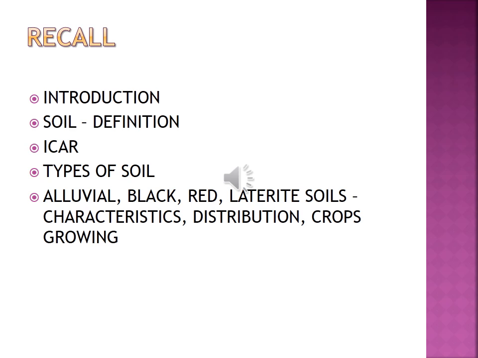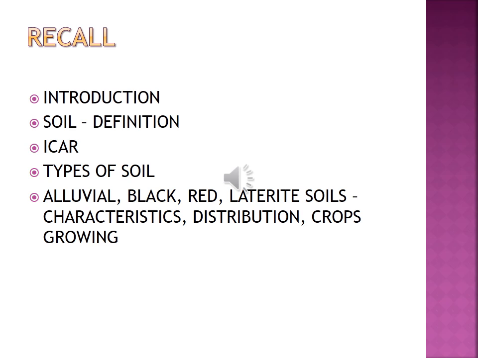Who divides the soil of India into 8 major groups? The Indian Council of Agricultural Research, set up in the year 1953. What are the 8 types of soil in India? Alluvial soil, black soil, red soil, laterite soil, forest and mountain soil, arid and desert soil, saline and alkaline soil, and peaty and marshy soil. In the previous class we discussed alluvial, black, red and laterite soil: their characteristics, features, distribution and the crops grown in each.